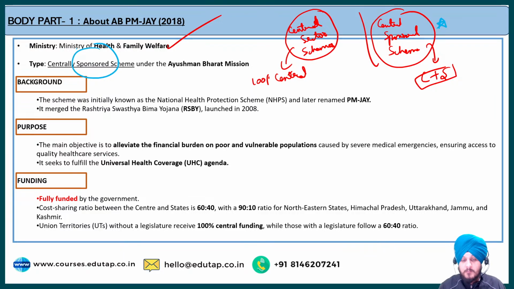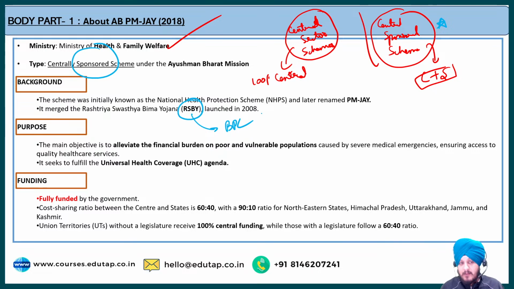Fine, the Ayushman Bharat mission is the whole mission, and under this we have the Pradhan Mantri Jan Arogya Yojana. If we talk about the background, earlier we used to call it the National Health Protection Scheme, and it was later renamed Pradhan Mantri Jan Arogya Yojana. It was well established and run by the government in the year 2018. There was an already existing health insurance scheme launched by the government, called Rashtriya Swasthya Bima Yojana, RSBY. Fine. And RSBY provided health insurance specifically targeting BPL families, which is below poverty line families.